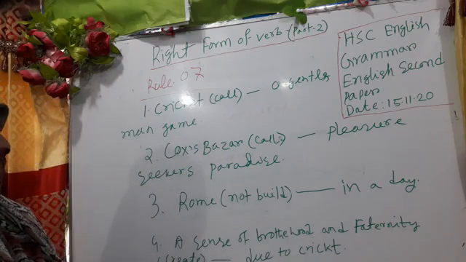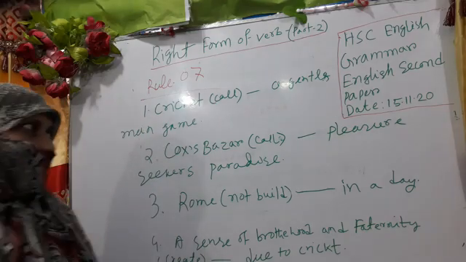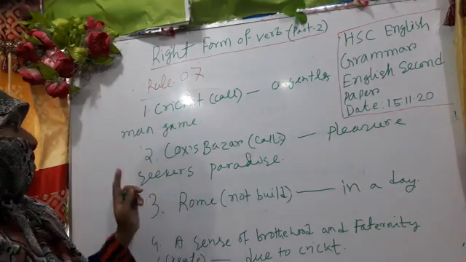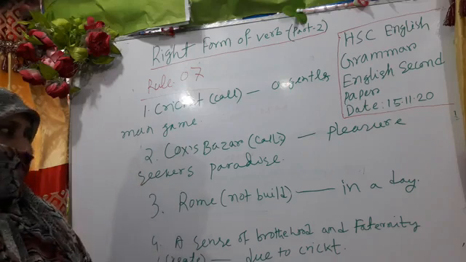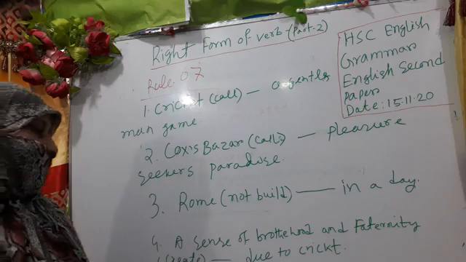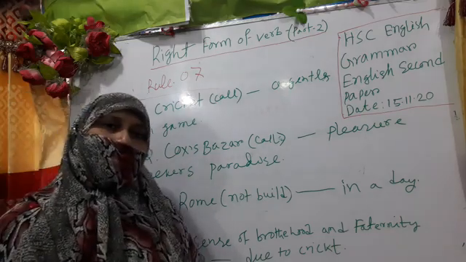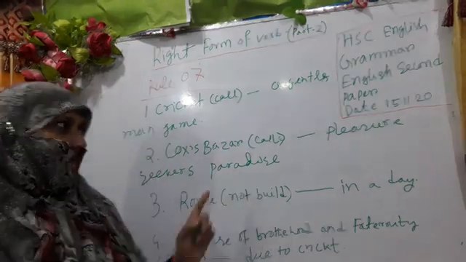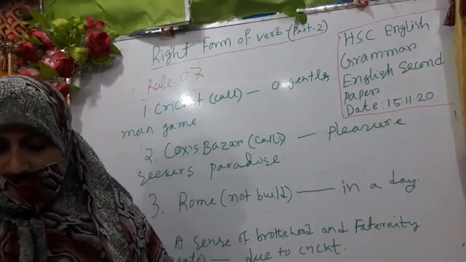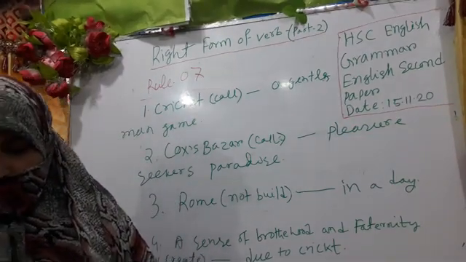If anybody can solve it, please solve it. Cricket call a gentleman game. Cox's Bazar call pleasure seeker paradise. Rome not built in a day. A sense of brotherhood and fraternity create due to cricket. These are the sentences, so you have to write the answers.